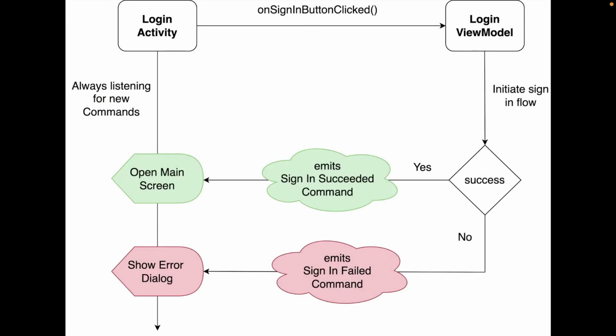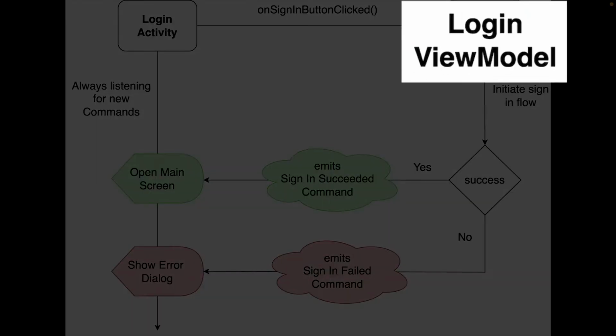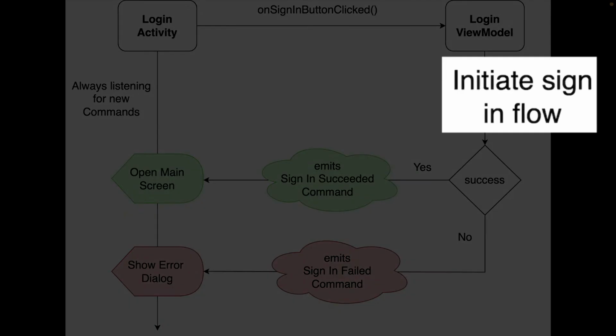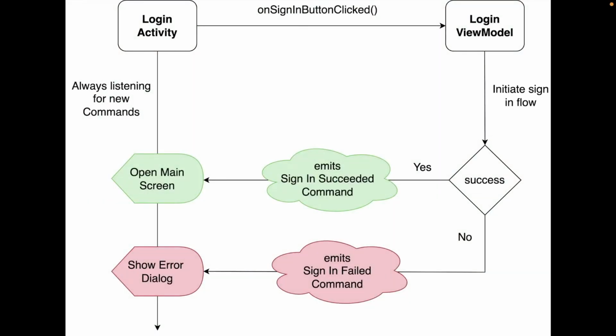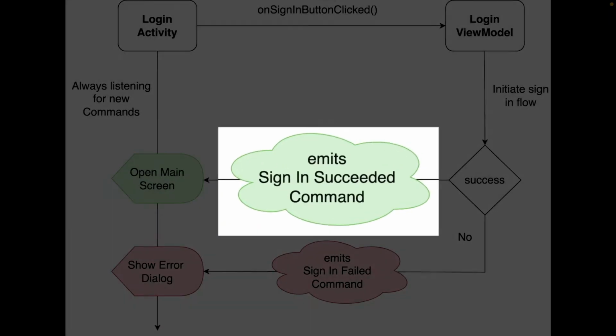So this is the basic thing I'd like to have in every application. There's a view, there's a view model. They communicate through some method like onSignInButtonClicked, for example. This initiates the sign-in flow from the view model with Rx, sends the request, does something, returns. If it succeeds, you emit a command called SignInSucceededCommand, for example.